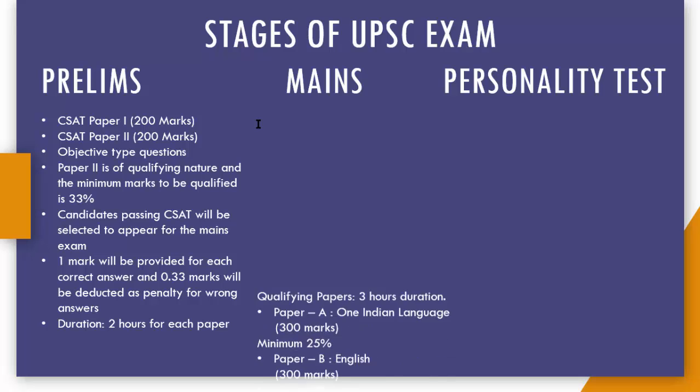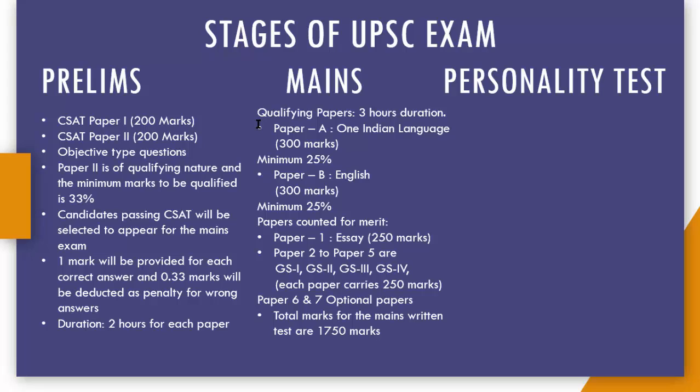The mains exam has 2 qualifying papers. You have 3 hours for each paper in the mains exam. Paper A is 1 Indian language for 300 marks. Paper B is the English paper for 300 marks. A minimum of 25 marks are needed to qualify paper A and paper B. However, the papers counted for merit are paper 1 to paper 7.